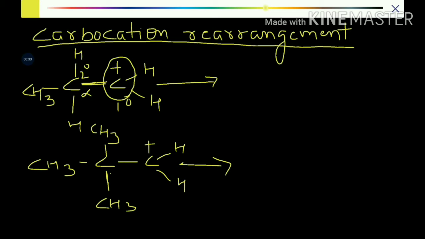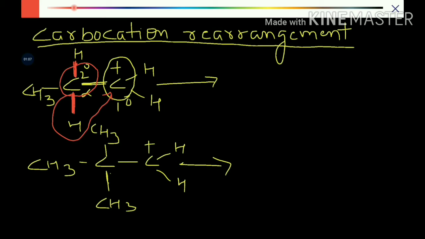And we know that the primary carbocation is always less stable than the secondary one. That means the primary will tend to stabilize itself and become secondary. So we have to always check for the alpha position and see whether alpha has hydrogen or not. In this case, alpha has two hydrogens. So out of two hydrogens, any one hydrogen can shift as H minus onto this carbocation.